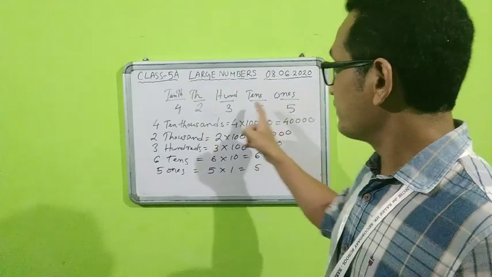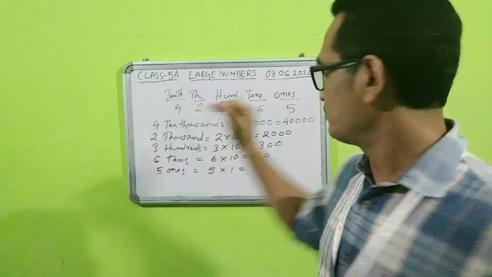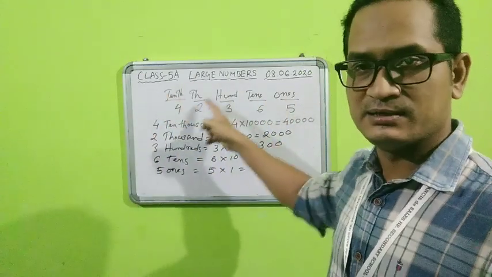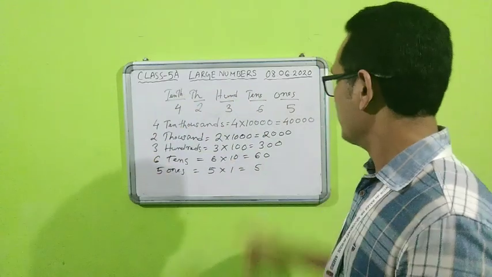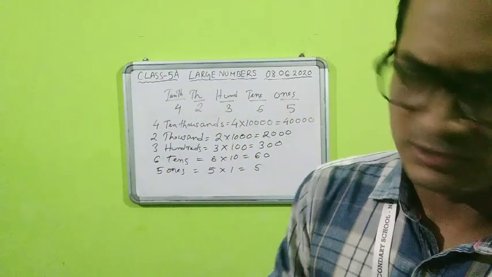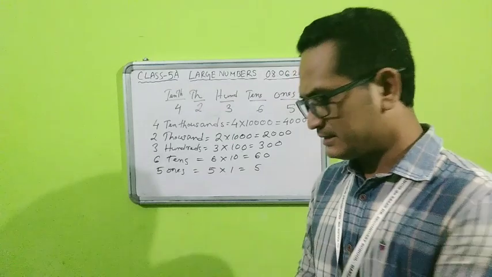But students, you need to remember these places. From the right hand side, what is the first place, second, third, fourth, fifth, like that it will go on. So you need to remember ones, tens, hundreds, thousands, ten thousands. This is the recalling part, students, that we already know. Fine, that is the place value.